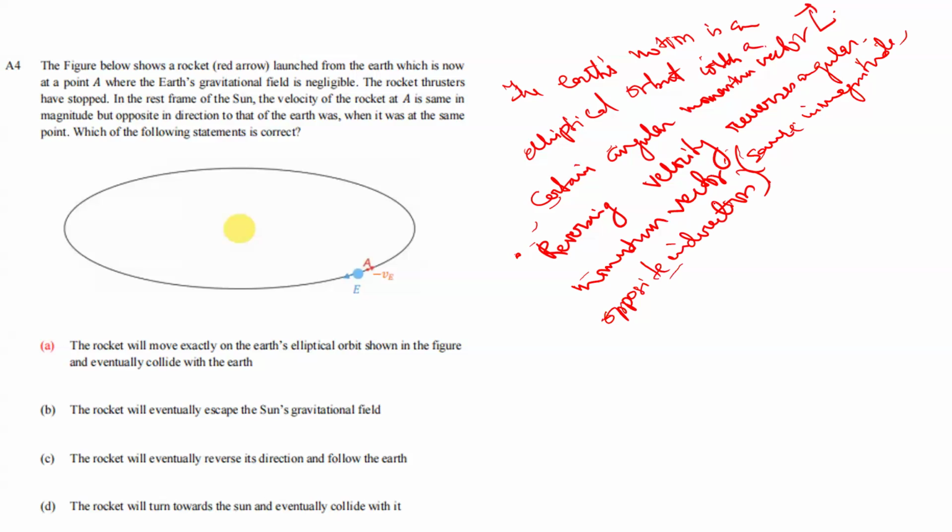So therefore the rocket will move along the same ellipse but in the opposite sense of motion.